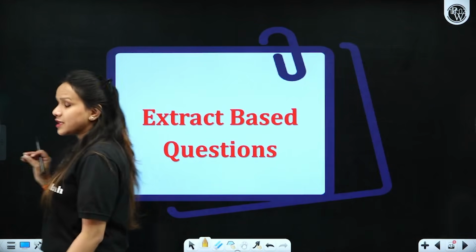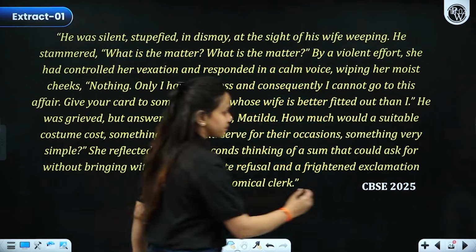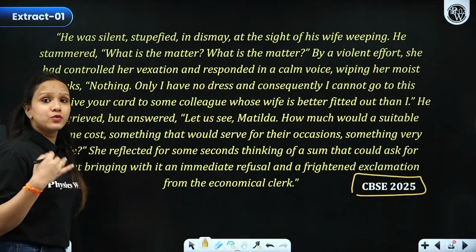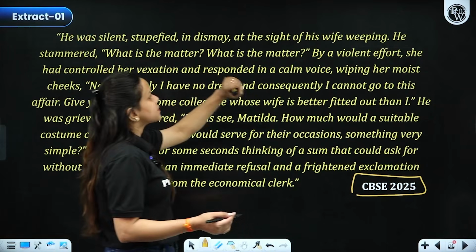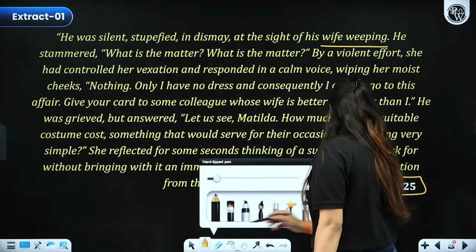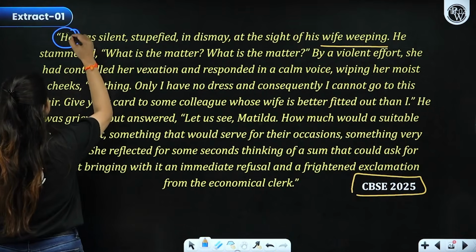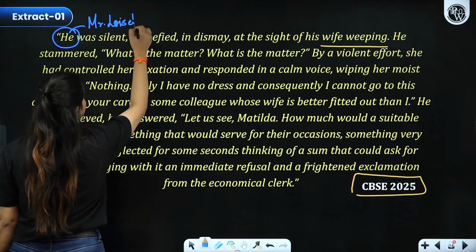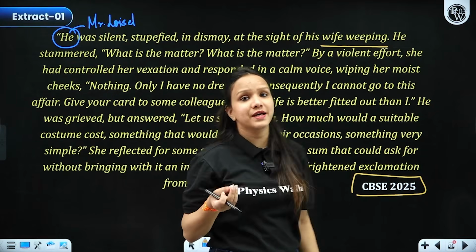Now let's proceed towards extract based questions, which are actually very important and were asked in the most recent question paper, that is 2025. I am going to read the extract for you. "He was silent, stupefied, in dismay at the sight of his wife weeping." Now, who are we talking about here? We are talking about Mr. Loisel, who tried every possible thing just in order to make his wife happy.